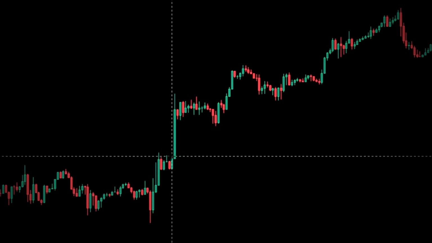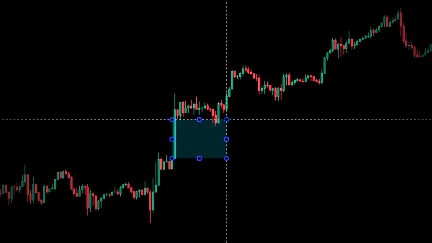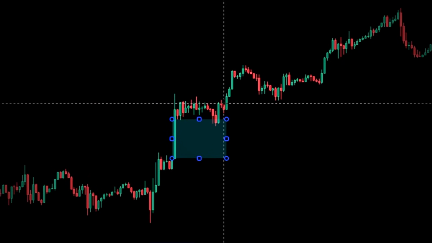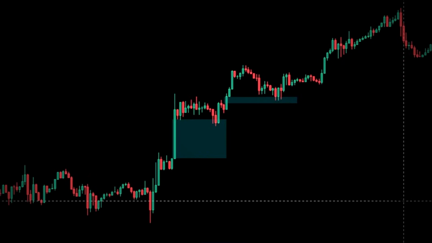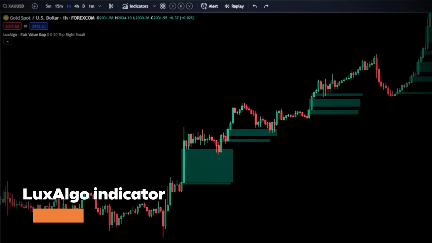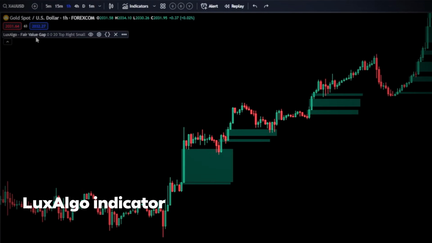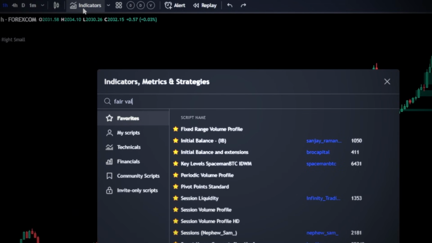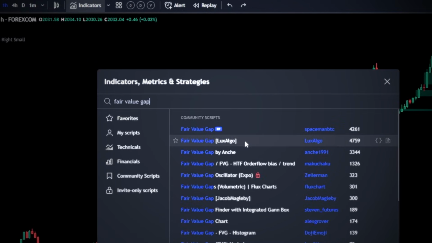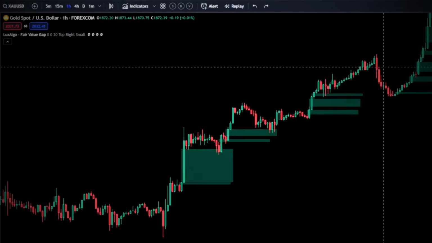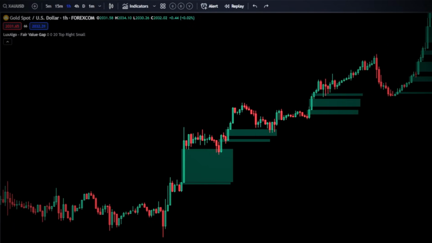At first, this practice will be unintuitive, and even after mastering this concept, you may find it tedious to manually mark each one on your chart. Luckily, there are multiple free indicators on TradingView that can do this for you. I personally recommend Lux Algos, which you can find on the Indicators tab at TradingView.com. Using these will automatically mark them on your chart, doing the work for you.